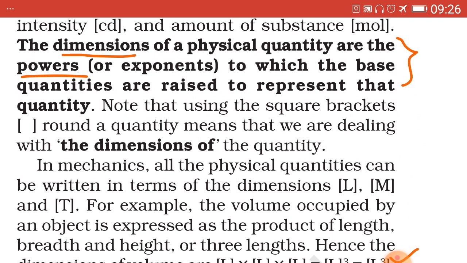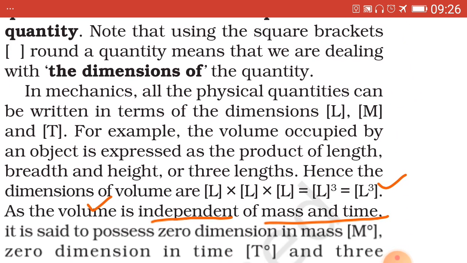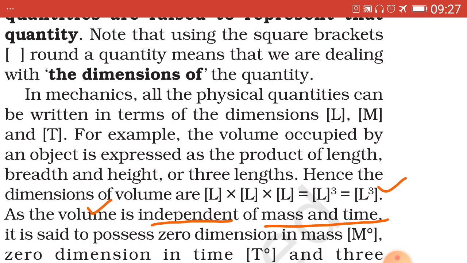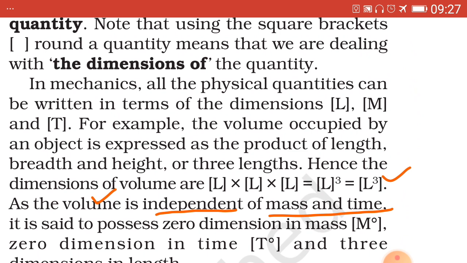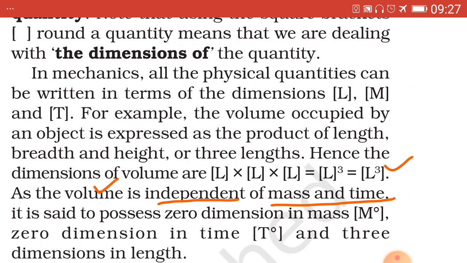Now we consider one example over here, and we understand what is meant by the dimensions of a physical quantity. Here we take the examples given over here one by one. The first one is volume.